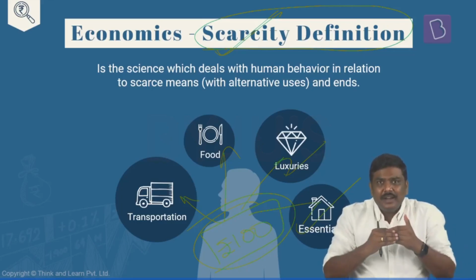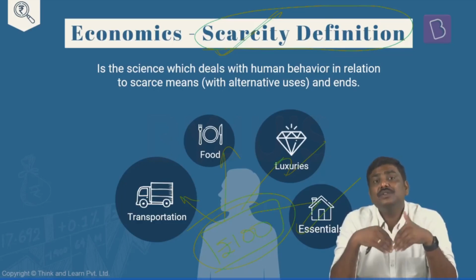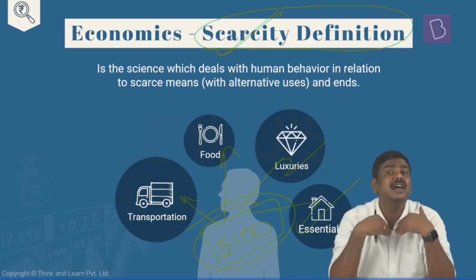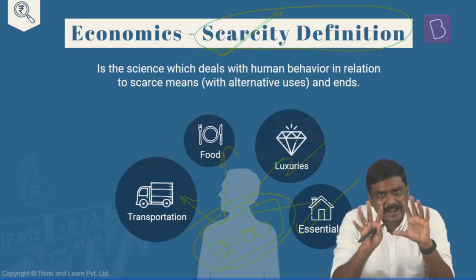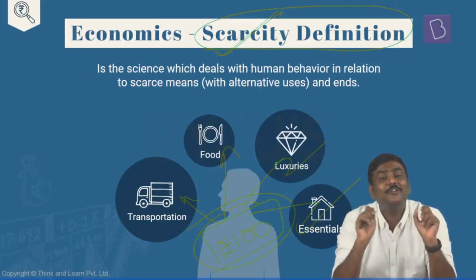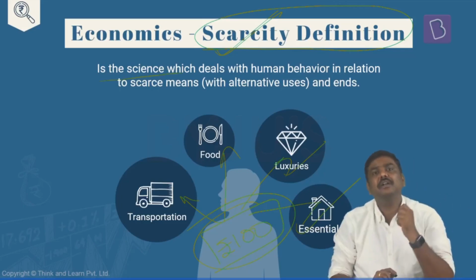And so, what is the immediate requirement? What is the most pressing need currently? We will try to satisfy those using the limited amount of resources that are available to us. This is the basic idea of economics. But how do I put all of this discussion in the form of a definition, in the form of a statement? I will use this particular statement.